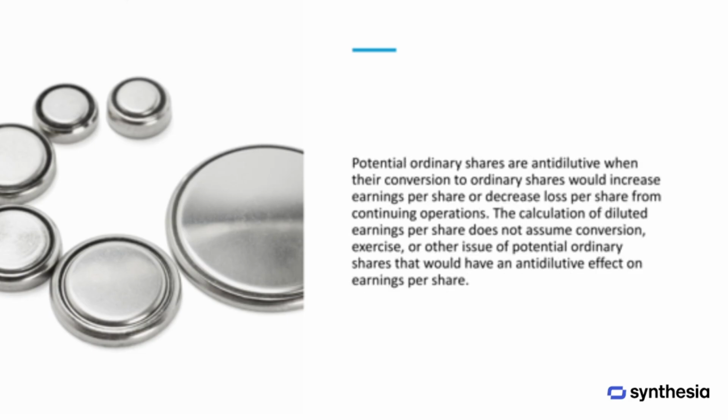Potential ordinary shares are considered anti-dilutive if converting them into ordinary shares would increase earnings per share or reduce loss per share from continuing operations. When calculating diluted earnings per share, any potential shares that would have an anti-dilutive effect are not assumed to be converted, exercised, or otherwise issued.